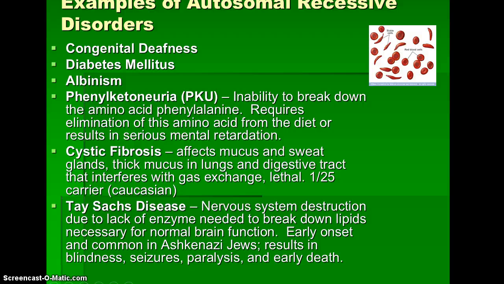Jewish people will marry outside of their religion, just like at one time Catholics would only marry other Catholics. But with this Tay-Sachs disease, it results in blindness, seizures, paralysis. The child is usually passed away by the age of 4, and it is a very horrible, horrible death to watch your child go through.